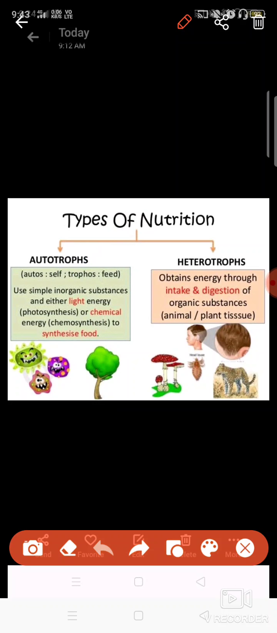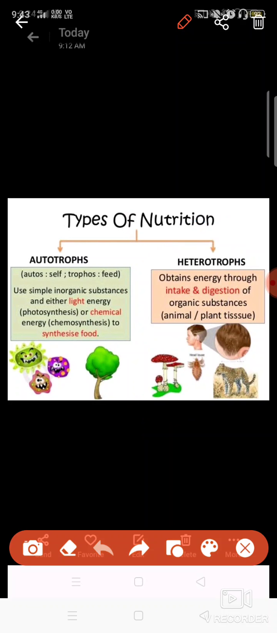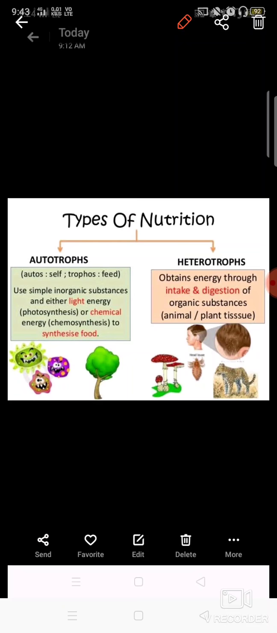Other than that, in heterotrophic nutrition, they cannot synthesize their own food. That is why they take their food from the plants and other animals. Okay, so such kind of nutrition is known as heterotrophic nutrition.